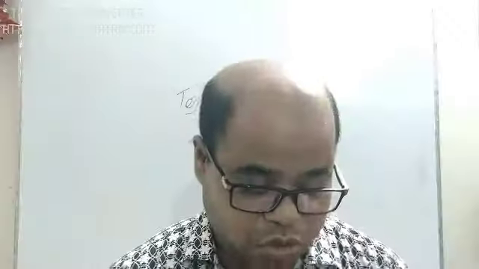Okay, so let's start with the next two tenses, that is, perfect and perfect continuous. Perfect means some kind of action that is already completed. This is called the perfect tense. Present perfect is an action that has been finished earlier, but the result or influence of the action is in the present, and that's why it is called the present perfect.